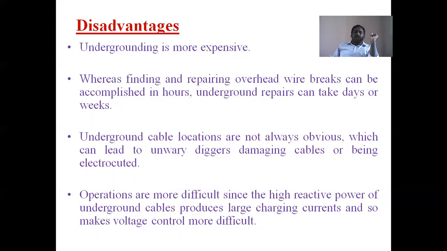So capacitance exists, and due to the capacitance, charging currents are there. Due to the charging current, the voltage profile increases. Due to the voltage profile increasing, insulation failures take place. That means the surrounding protection of the underground cable fails, and then a short circuit occurs between underground cables.